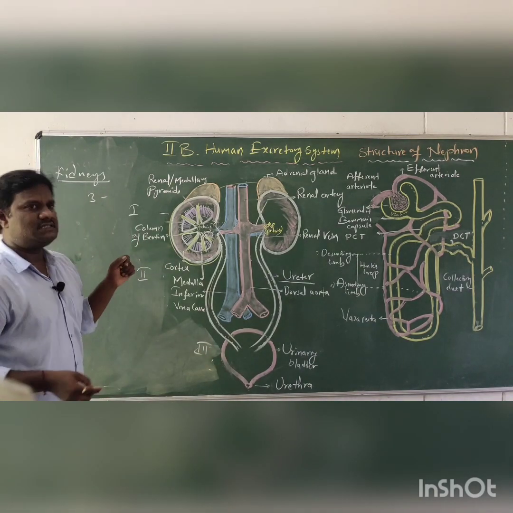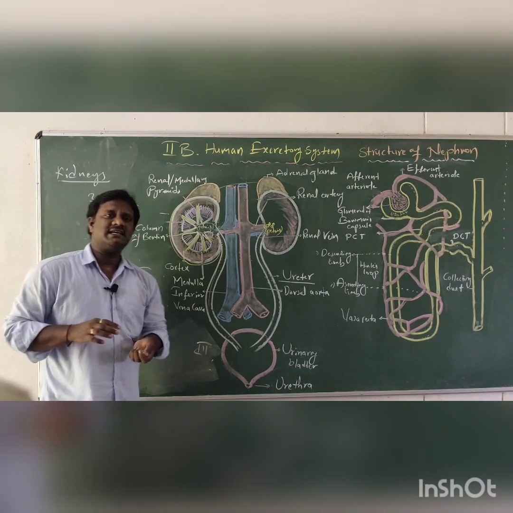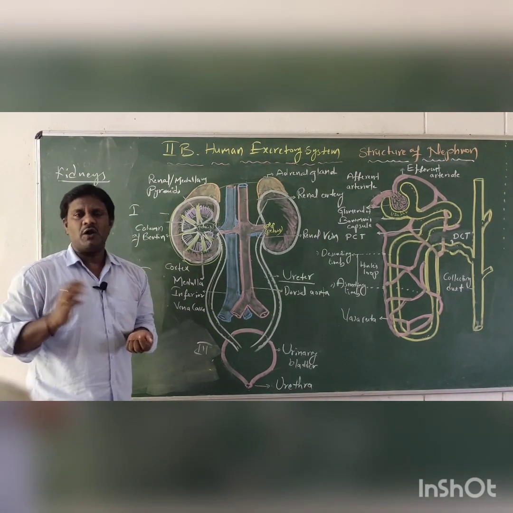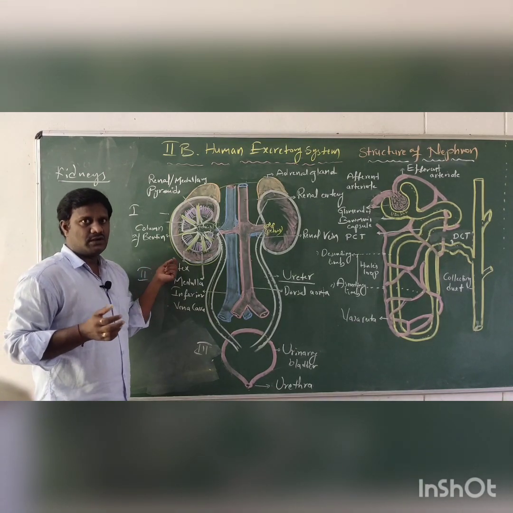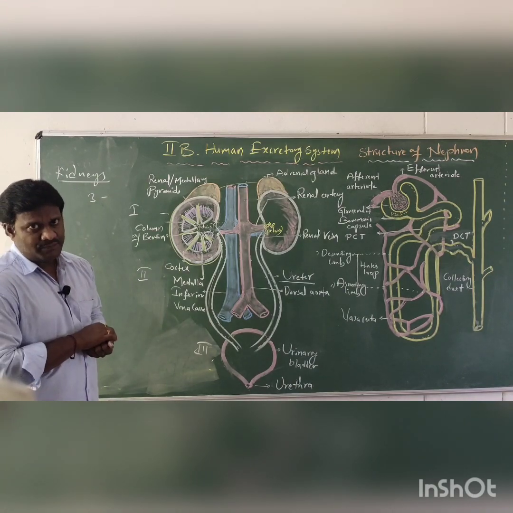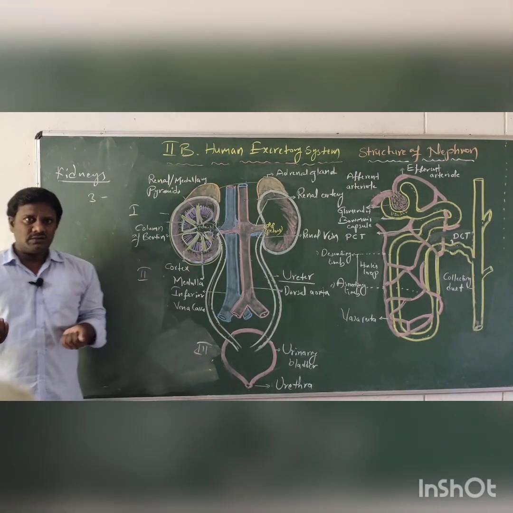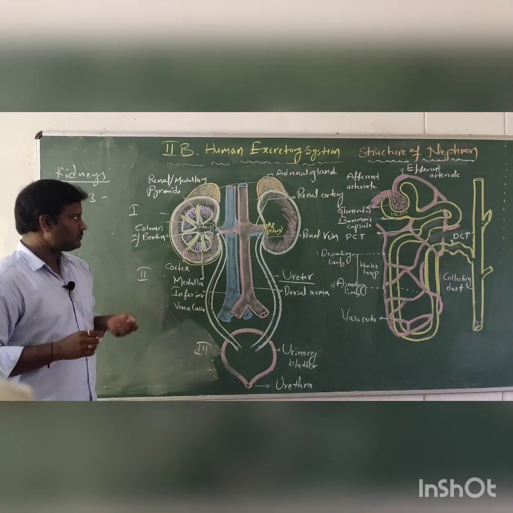First of all, we are seeing the kidney. Where is the kidney present? The kidney is dark reddish brown in color and is a bean shaped structure. These kidneys are present on either side of the vertebral column, between the last thoracic and third lumbar vertebra.